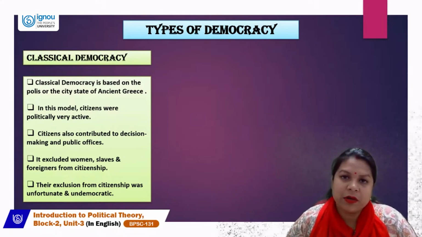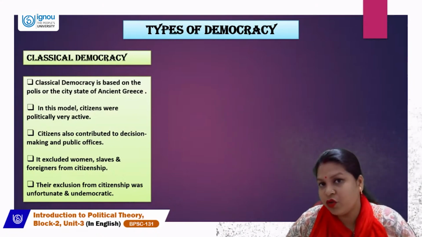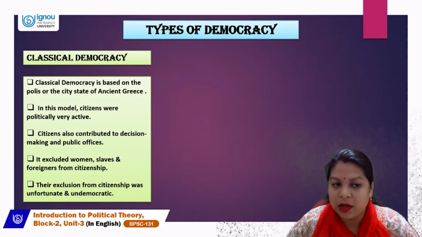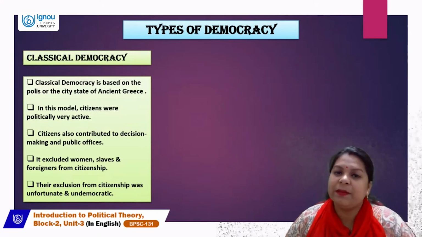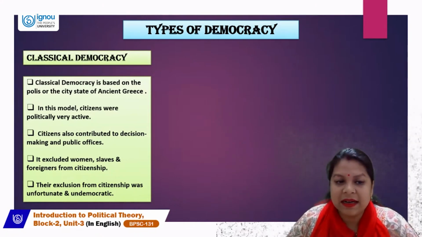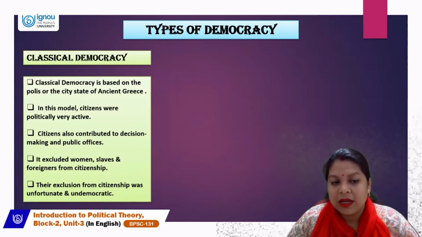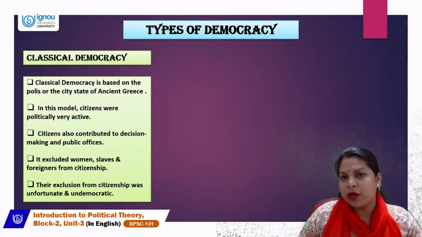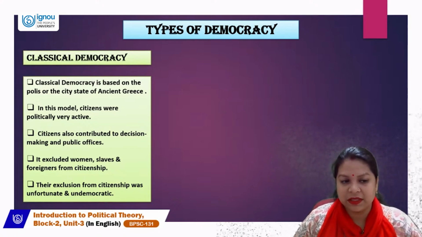So, classical democracy is based on the polis or the city state of ancient Greece. As I told you, that democracy emerged there. So, in this classical democracy model, citizens were politically very active. They participate actively, and they also contributed to decision making and public offices. So not only are the citizens politically active, but they also contribute to decision making and public offices.